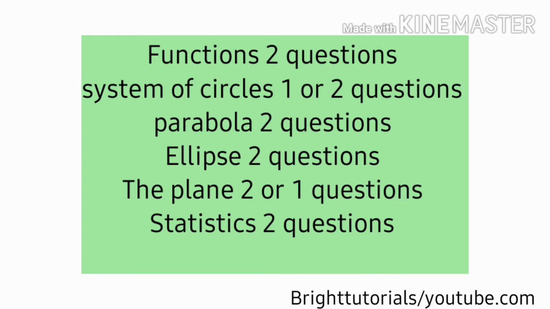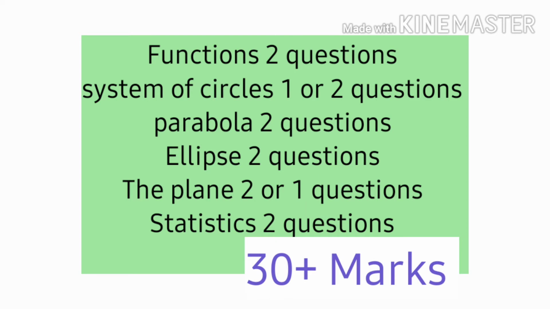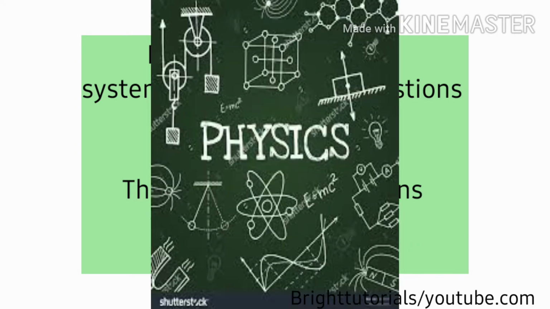Then go for the statistics, playing with the mean, median and mode. Don't leave these. These are the easiest chapters. You should cover this to pass MSET or to score 60 plus marks in MSET. So by solving these easiest chapters, you can easily score 30 plus marks in the MSET.